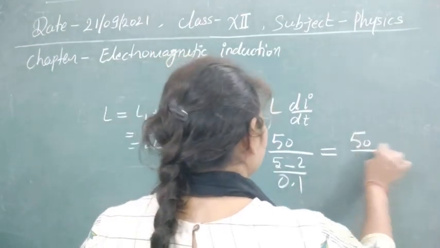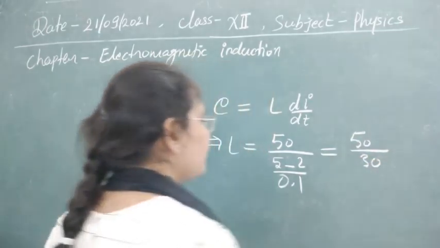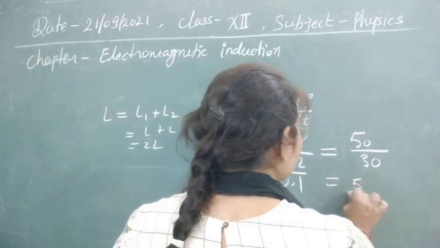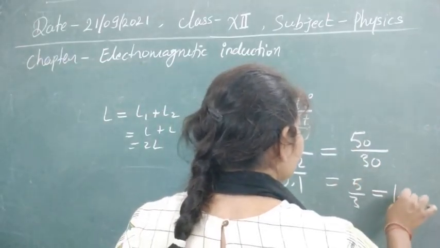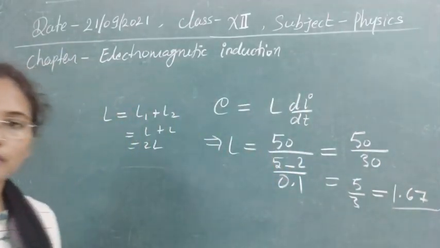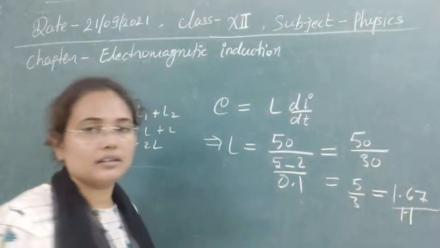So it is 50 and this is 3 upon 0.1. So you can write it as 30 here, and this is 5 by 3, or it is 1.67. So this is the answer of our question. This will be 1.67 Henry.